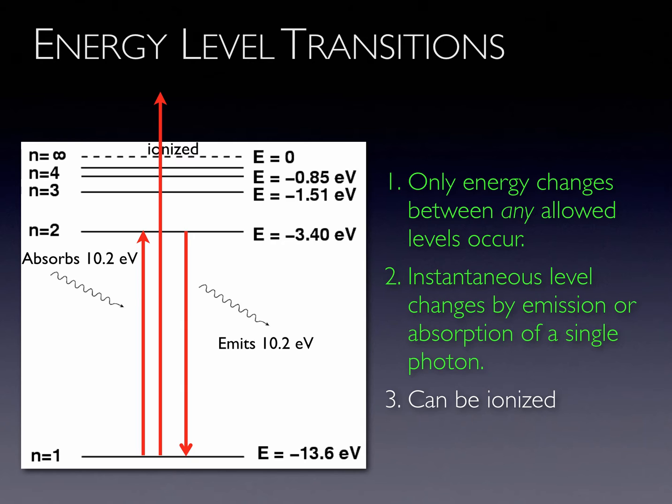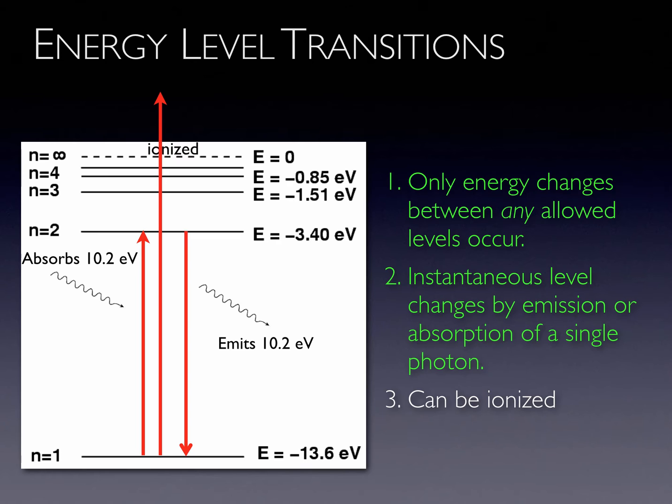When an electron absorbs a photon, it goes up to a higher energy level, indicated by the upward arrow. The electron will spontaneously drop back down in energy by the emission of a photon, indicated by the downward arrow. The energy difference between the ground state and the first excited state is 10.2 electron volts. An electron can jump from the ground state to the first excited state only by the absorption of a photon that possesses 10.2 electron volts of energy.